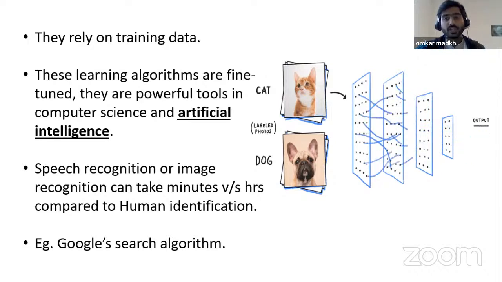This model is able to predict more accurately in computer science or artificial intelligence, in tasks such as speech recognition or image recognition, which would take minutes compared to human identification. One of the best examples is the Google search algorithm, which gives you instant results.